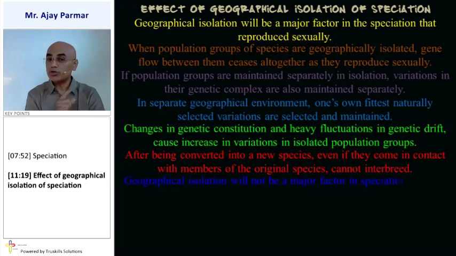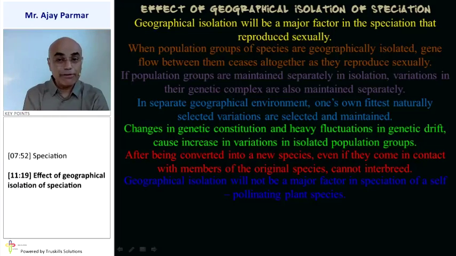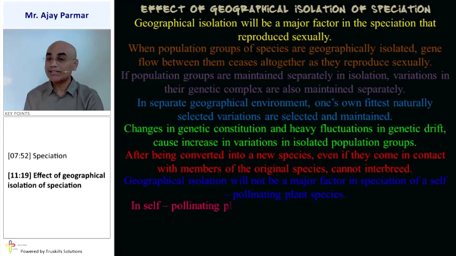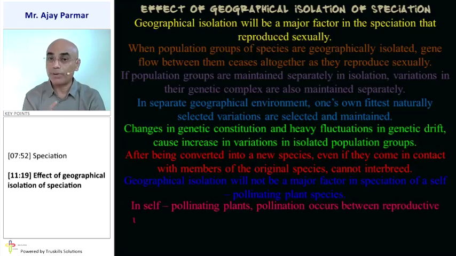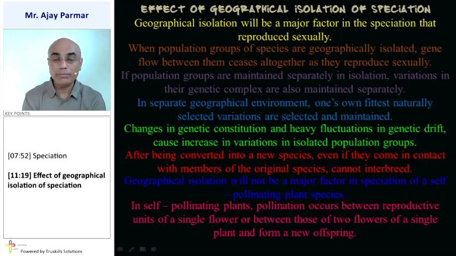But geographical isolation is not the major factor of speciation, especially in self-pollinating plant species. Here the process of reproduction is sexual, but it is self-pollination. In self-pollination, sexual reproduction occurs between the reproductive units of a single flower, or between two different flowers of the same particular plant, and that gives new offspring.